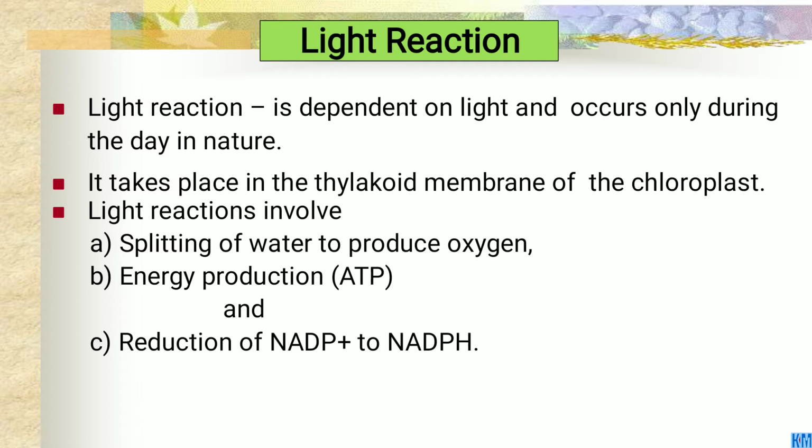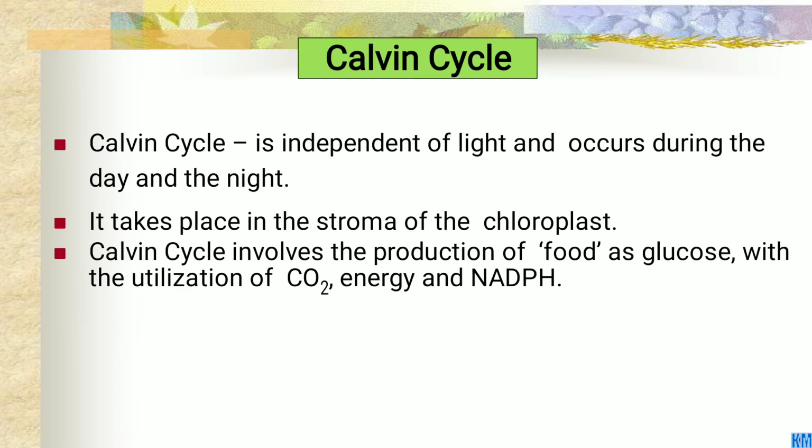One is the splitting of water to produce oxygen. The second is energy production, meaning ATP formation, where energy is available in the form of ATP, adenosine triphosphate. The third point is the reduction of NADP into NADPH.